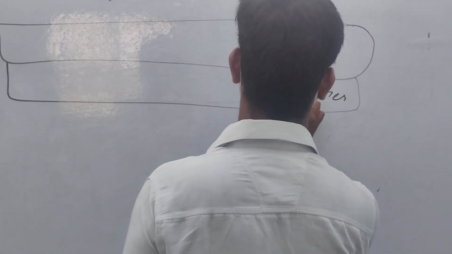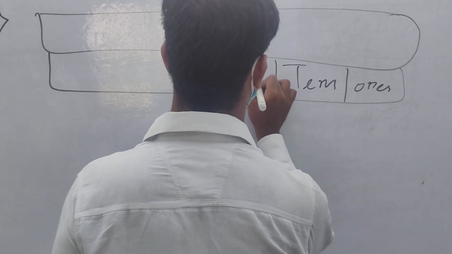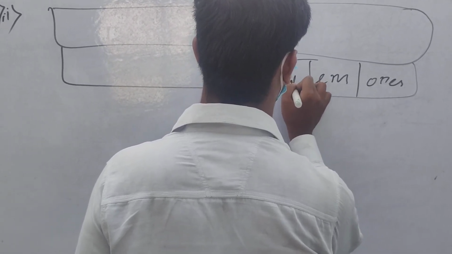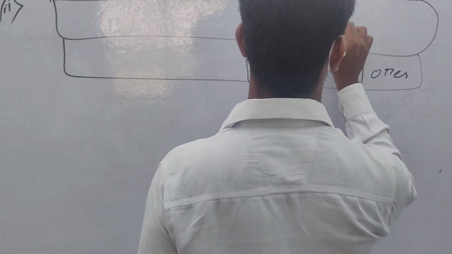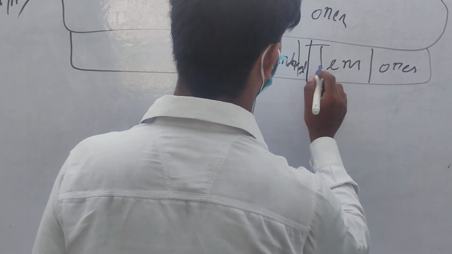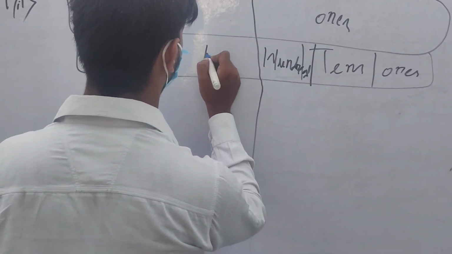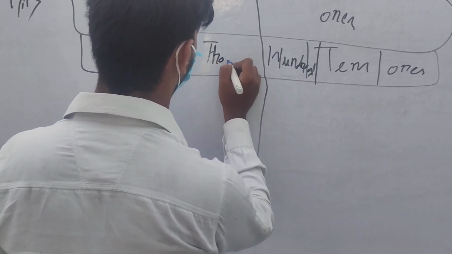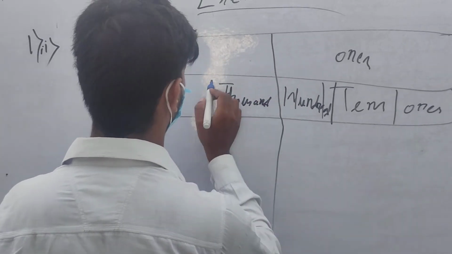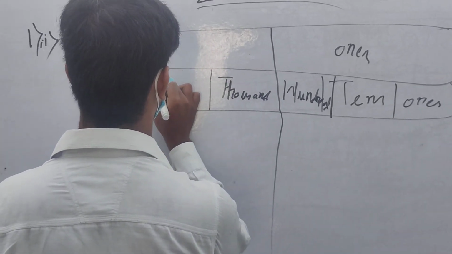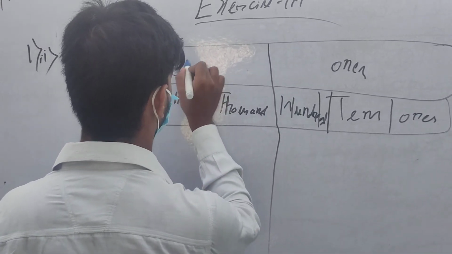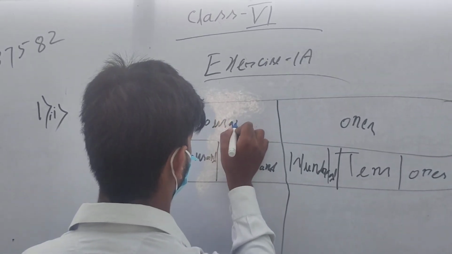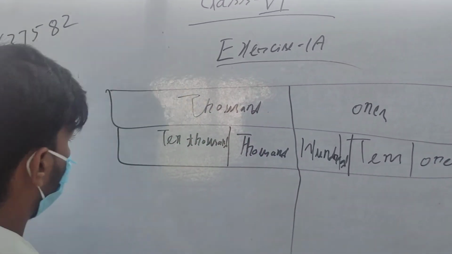Ones, tens, hundred, thousand, 10,000. So what is given there?